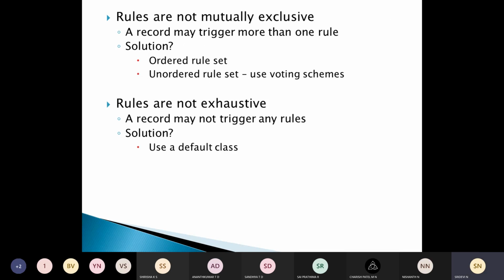So if the rules are not mutually exclusive, and a record can trigger more than one rule, then we can have an ordered rule set.